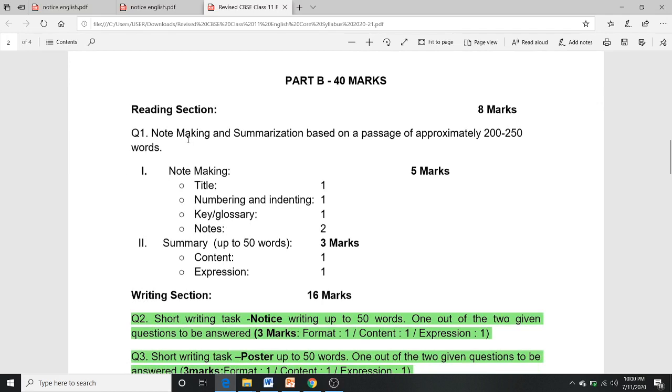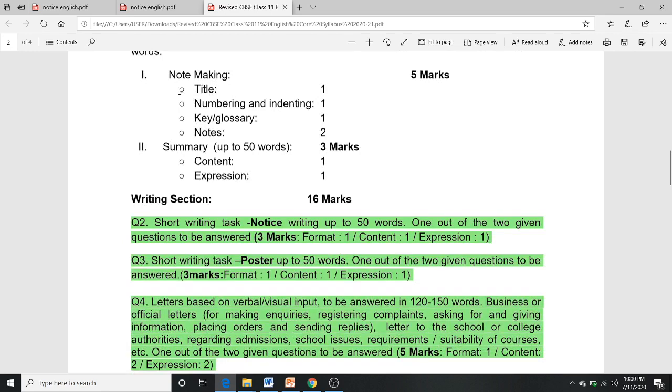The second part is Part B, where there are again unseen passages. Here there is note making and summarization based on a passage of approximately 200 to 250 words. A passage of 200 to 250 words will be given to you, and you need to make notes and a summary of that passage. Note making contains this type of part, and summary contains that type of part.